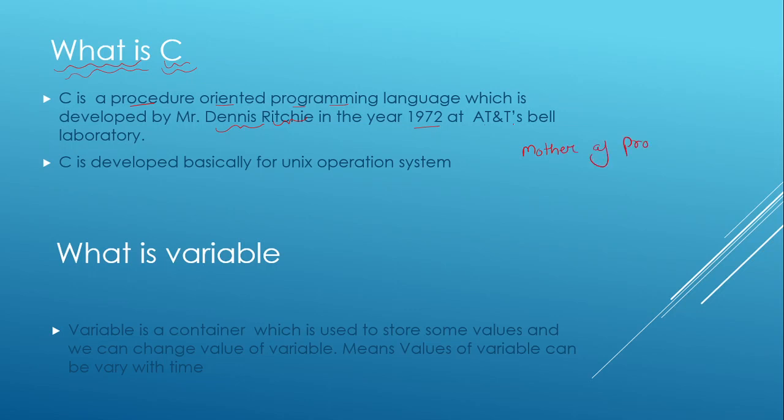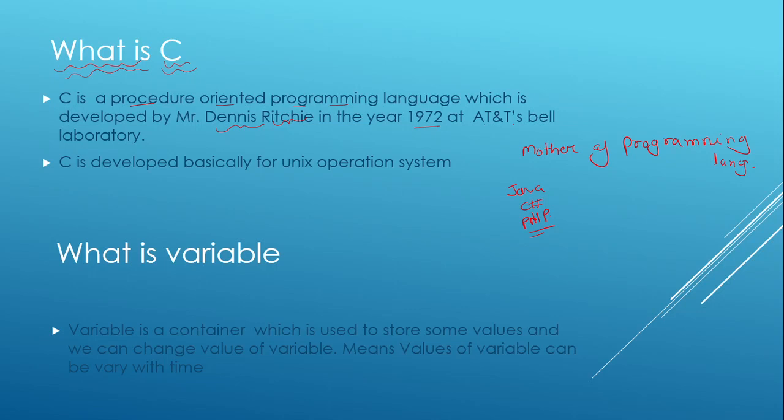It is called basically mother of programming languages. Why is it called like that? Because all the other languages, if you go towards Java or C Sharp or PHP, they follow the basic syntax of C. I am not saying it is a perfect copy and paste, but they follow the structure and mostly the syntax of C. So if you learn C in a good manner, it will be very easy for you to learn other programming languages.